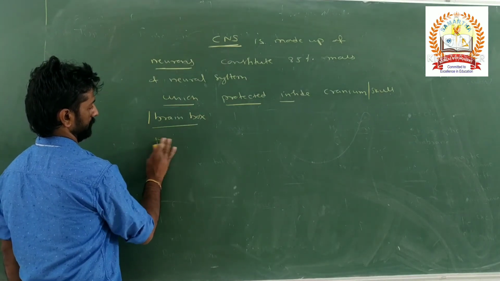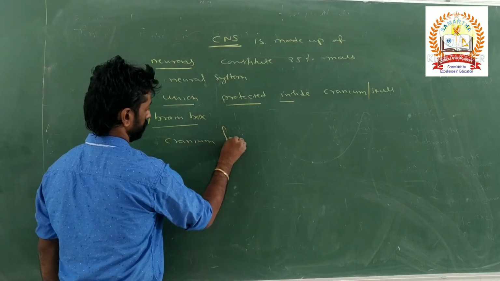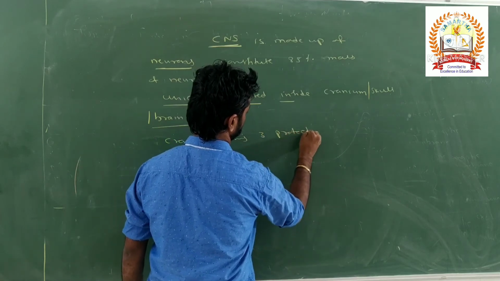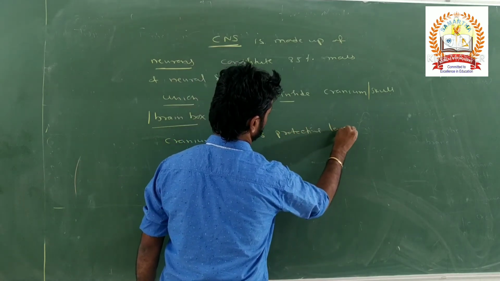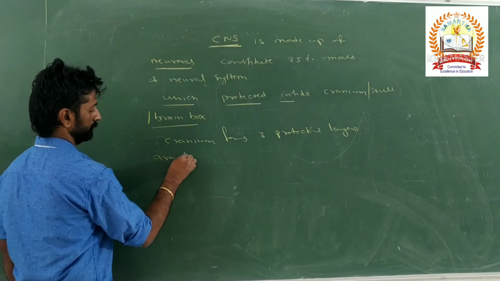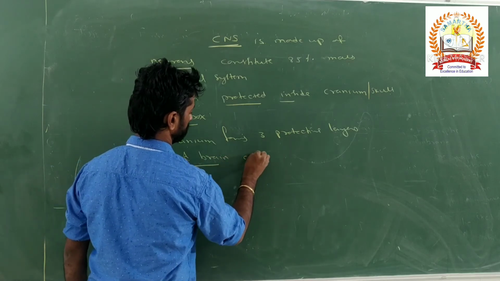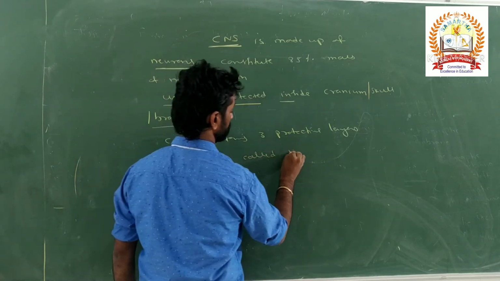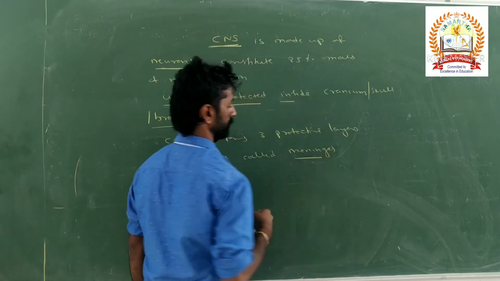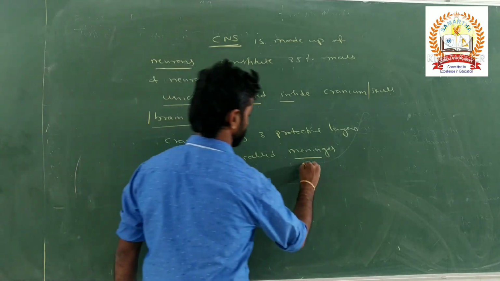So this cranium forms 3 protective layers around the brain called meninges. So what are those meninges? Yes, what are these meninges here?